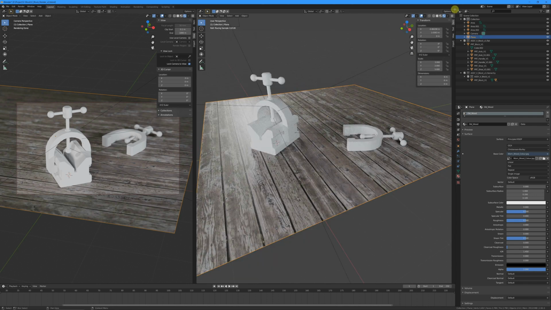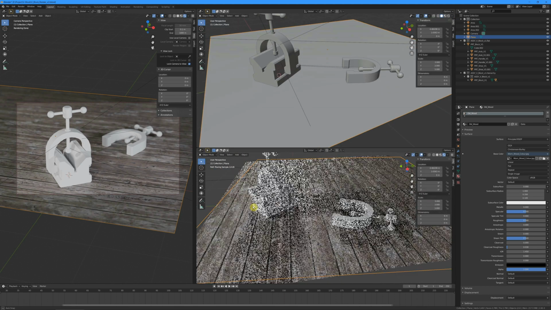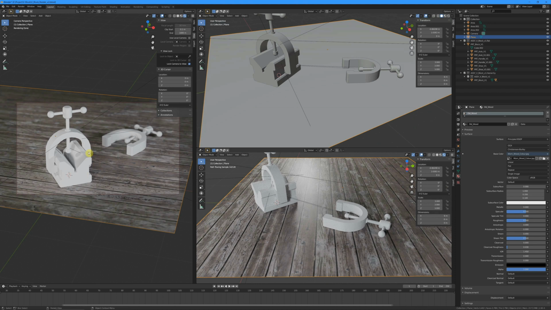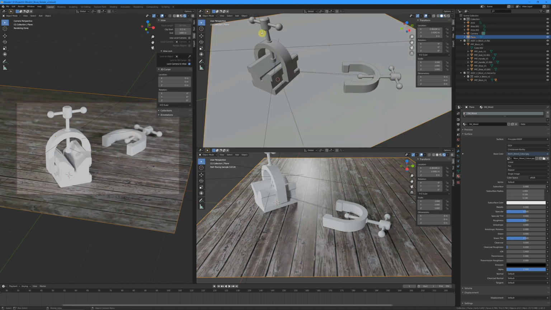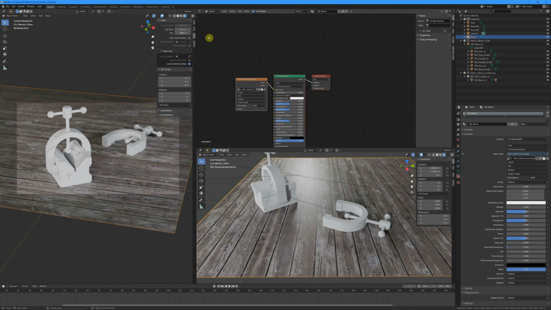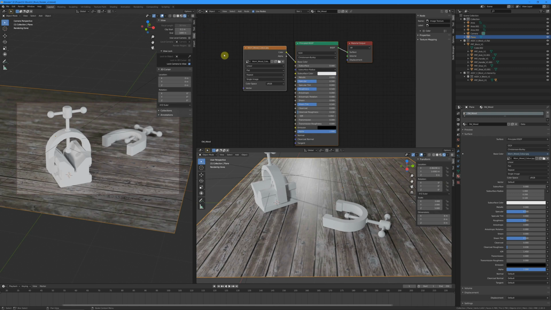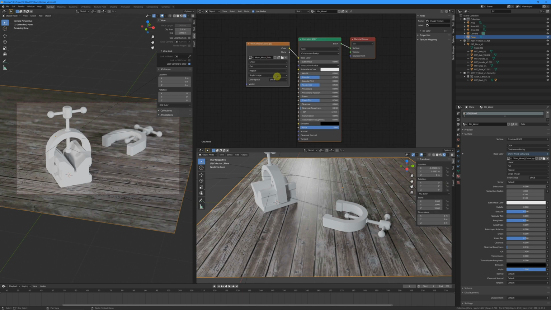And to do that, I'm going to split my screen yet again, so I can view my wood around here. I can keep my scene over here just fine. But up on this view, I'm going to change the mode over to shader editor. And I'm taken to this special graph here, which allows us to start modeling wood and changing things to be the way we want it to be.